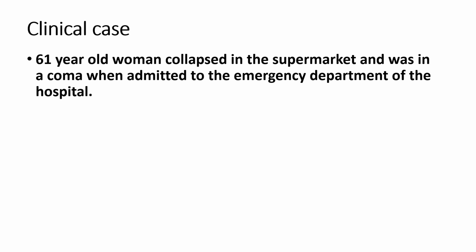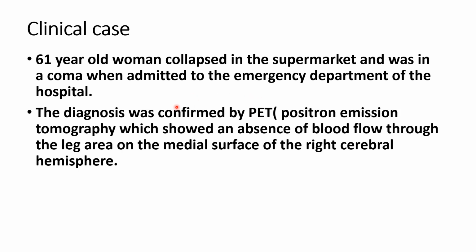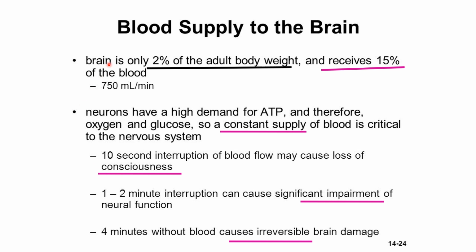I would like to give you one clinical case, because you will become a doctor. Suddenly, a 61-year-old woman collapses in the supermarket and is in a coma when admitted to the emergency department of the hospital. So what should you do? The first diagnosis is confirmed by positron emission tomography, which shows an absence of blood flow through the leg area on the medial surface of the right cerebral hemisphere. So in this case, a woman suddenly collapses in a supermarket and is admitted to the emergency department.